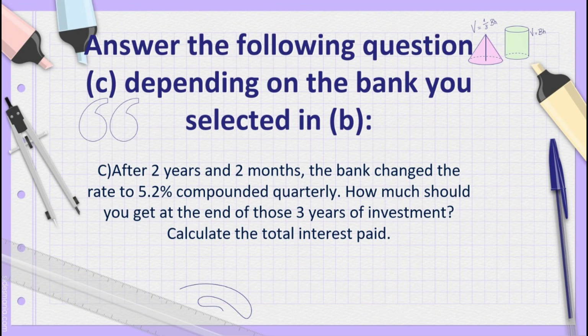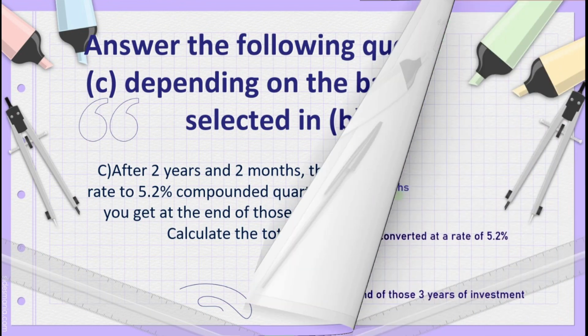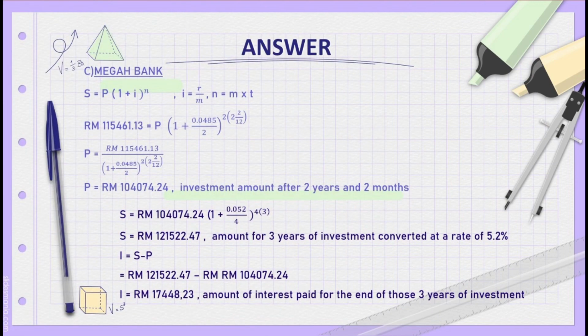Question C. This question wants me to answer depending on the bank I chose in B. After 2 years and 2 months, the bank changed the rate to 5.2% compounded quarterly. How much should I earn at the end of 3 years of investment? Calculate the amount of interest paid. First of all, based on question B, we take Megah Bank, then we need to find the present value to find the amount after 2 years and 2 months for Megah Bank.